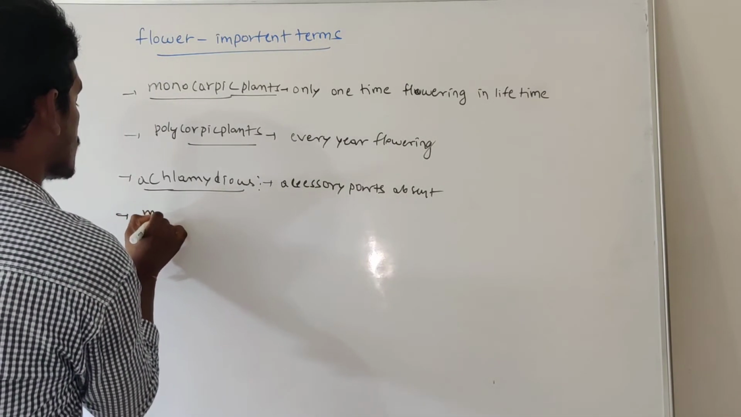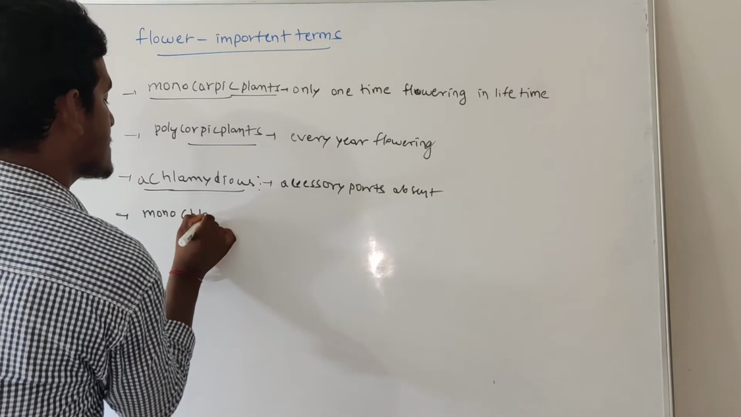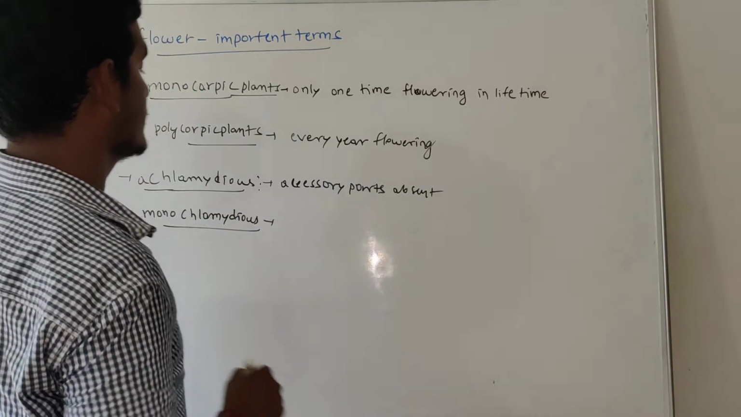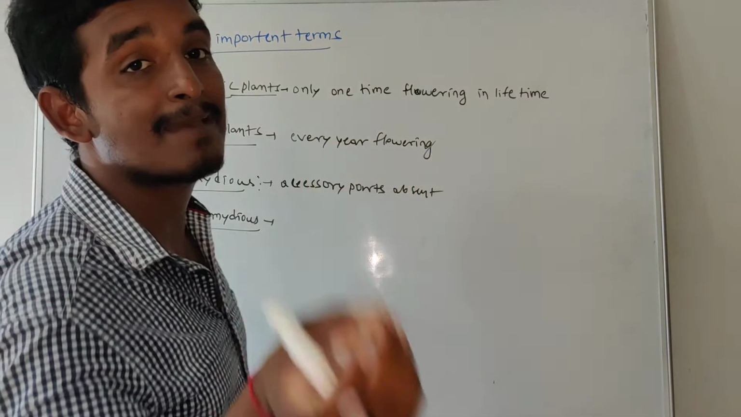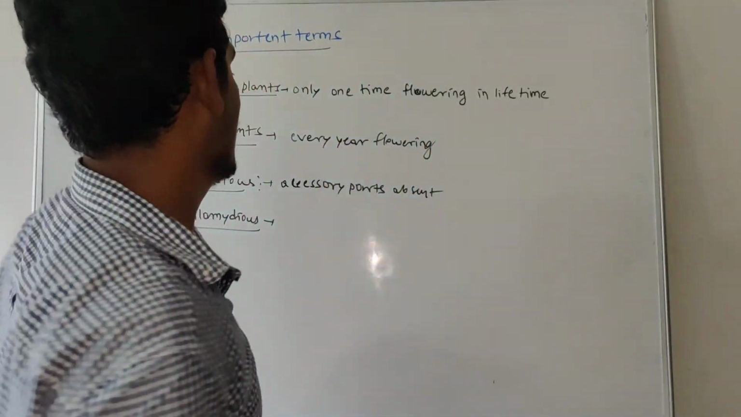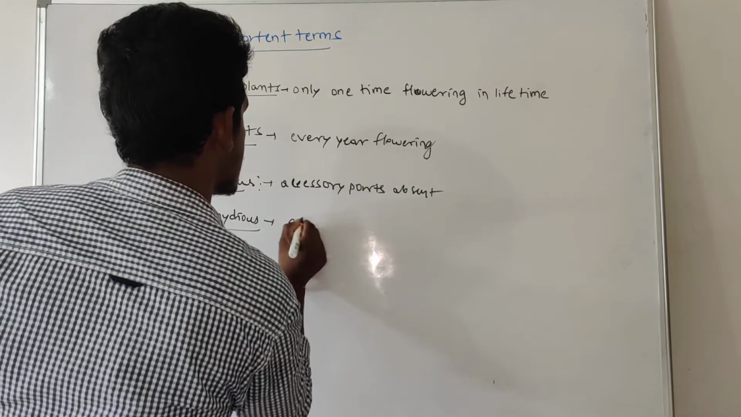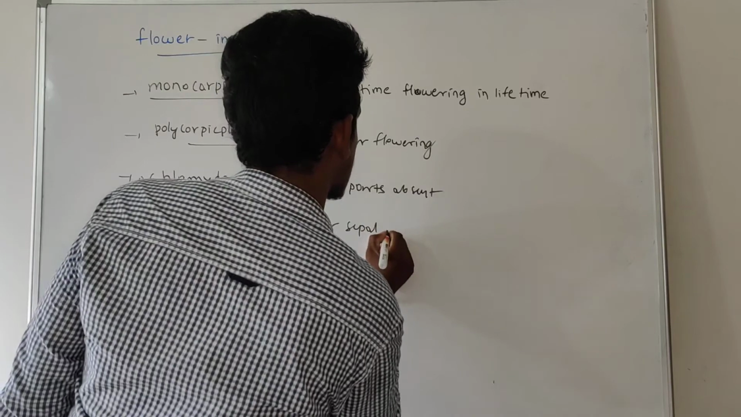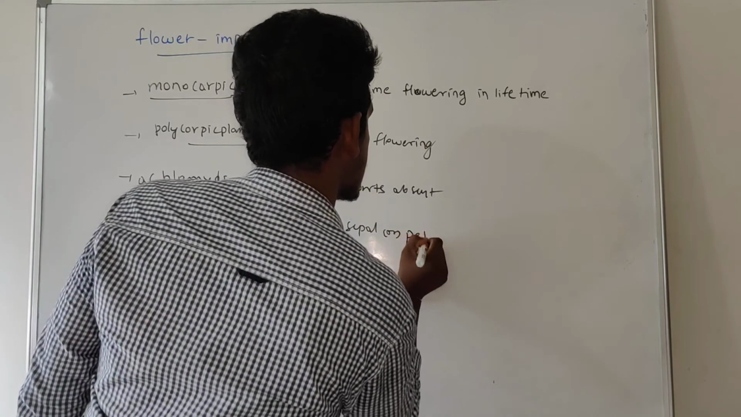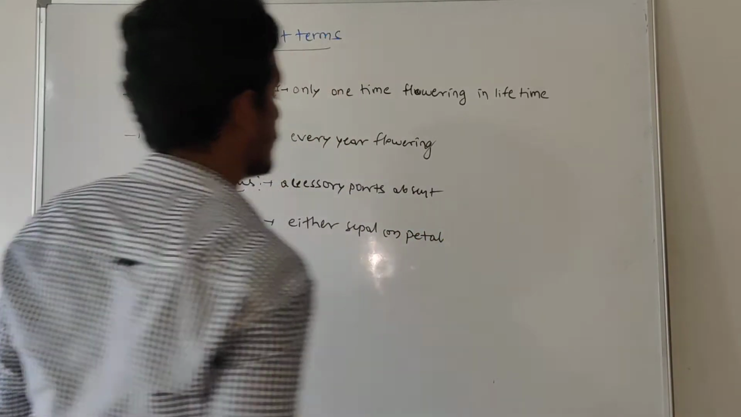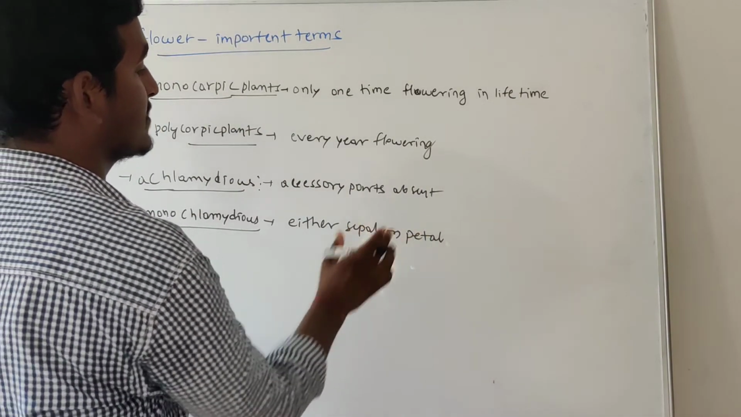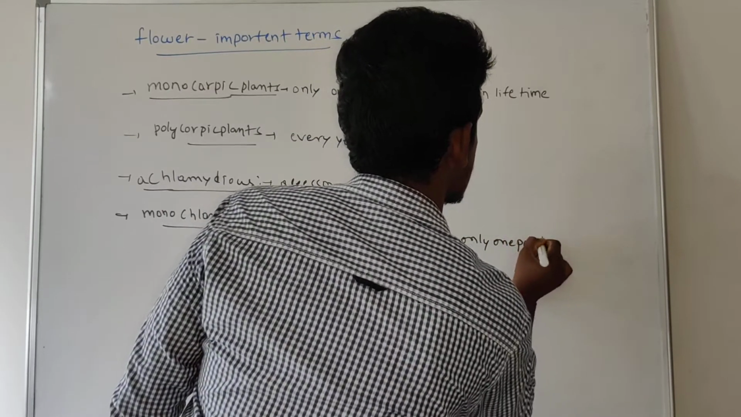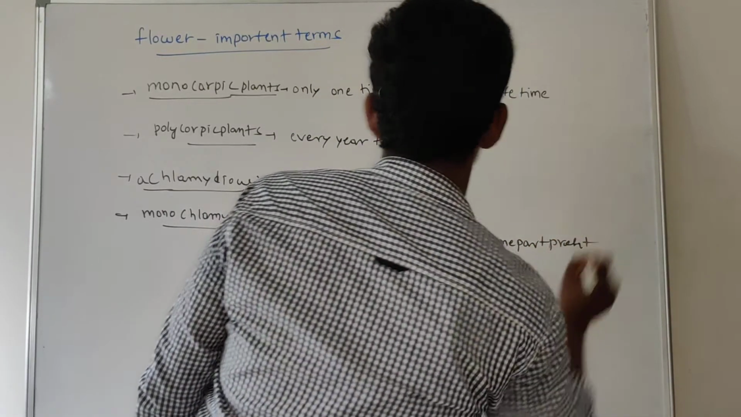If you take a monochlamydeous flower, monochlamydeous means it has either sepal or petal, only one accessory part. So only one part is present, either a sepal or a petal.